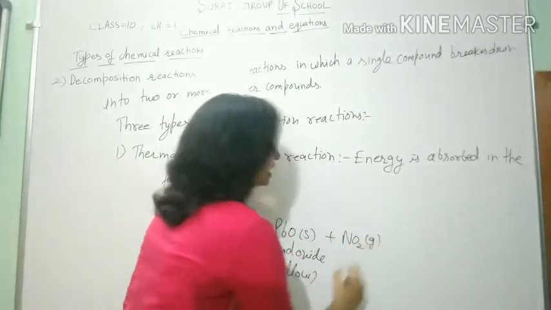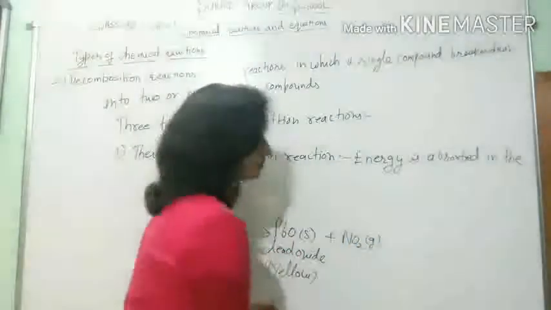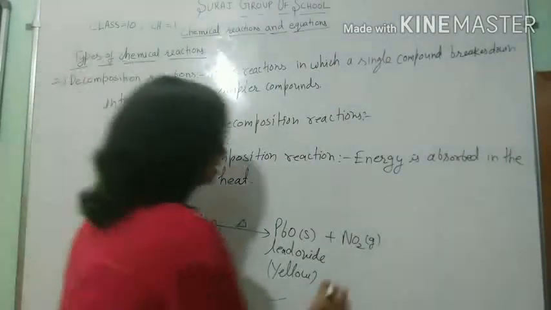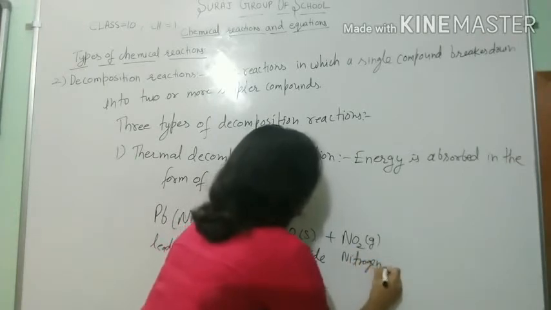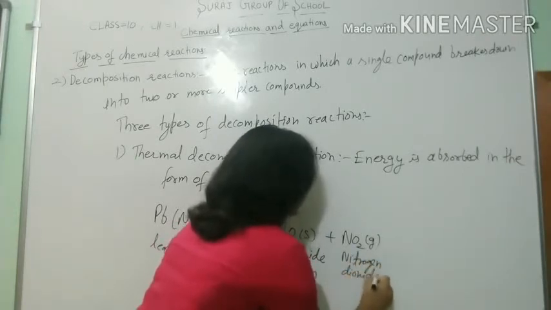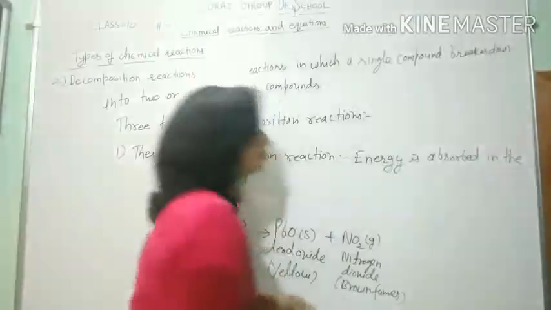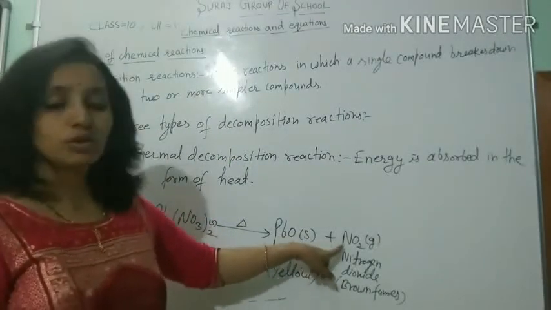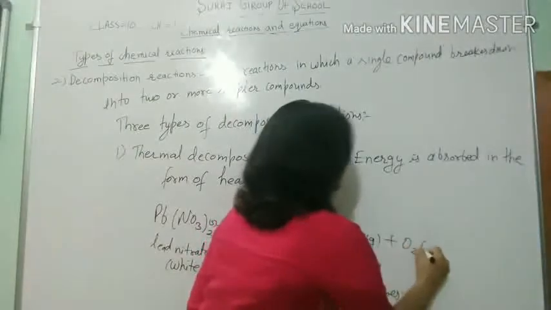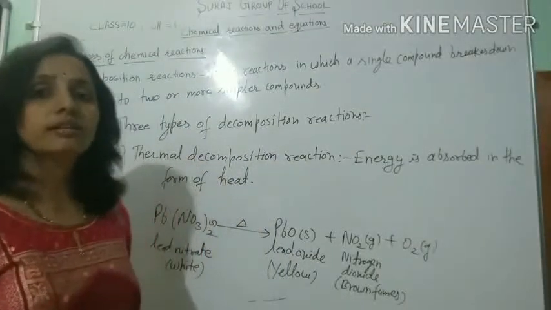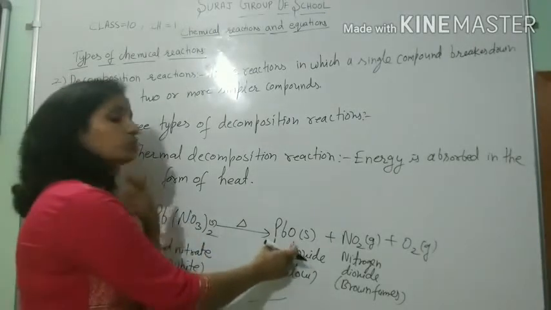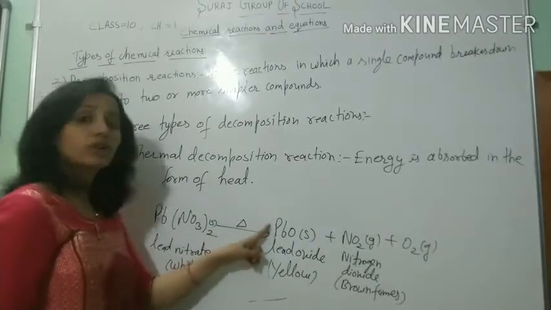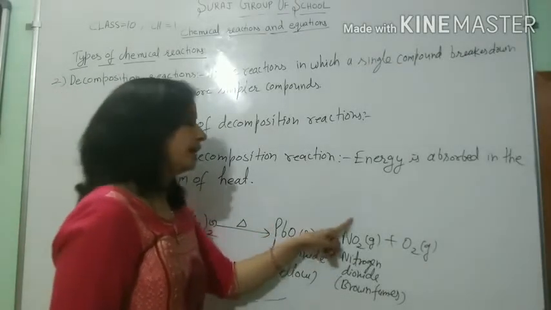Nitrogen dioxide gives brown fumes, and oxygen gas is also formed. So a single compound breaks down to give simpler compounds: lead oxide, nitrogen dioxide, and oxygen gas.